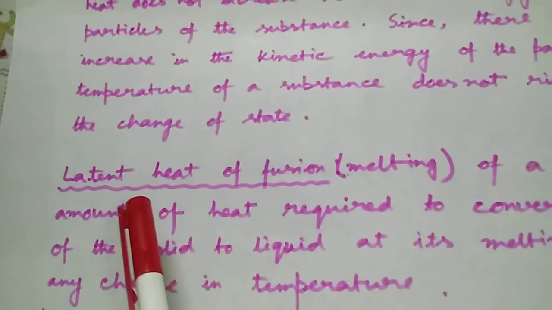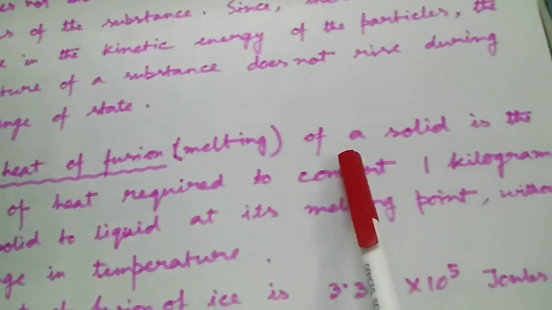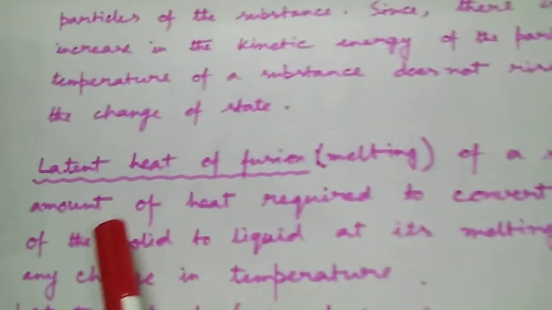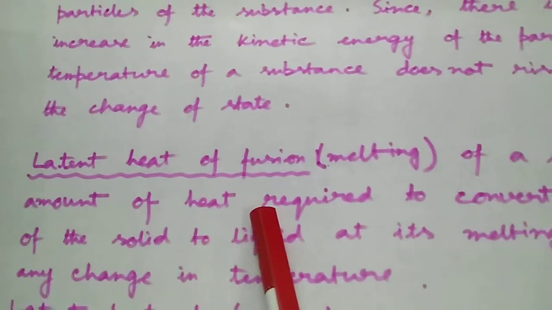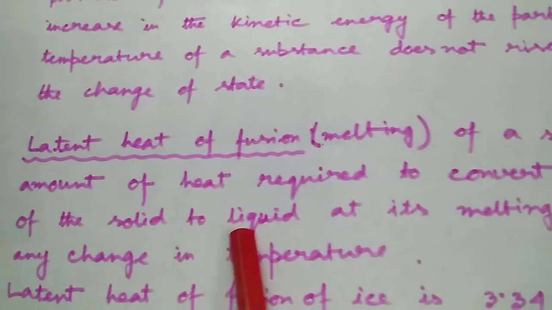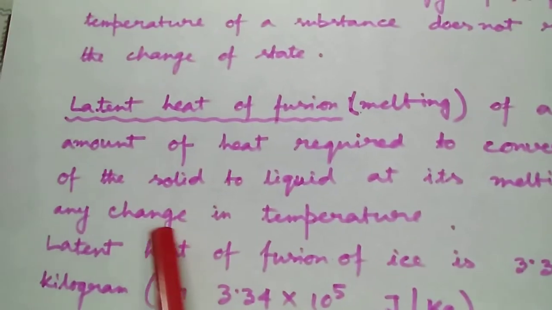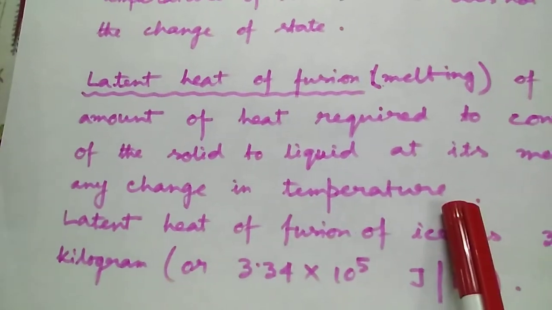Once again, latent heat of fusion or latent heat of melting of a solid is the amount of heat energy required to convert 1 kg of solid to liquid at its melting point without any change in temperature.